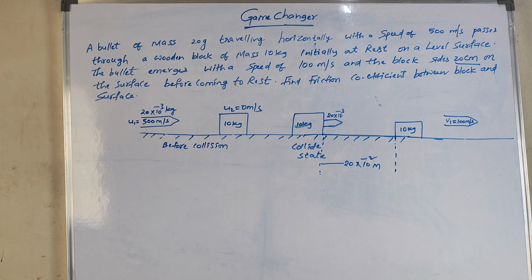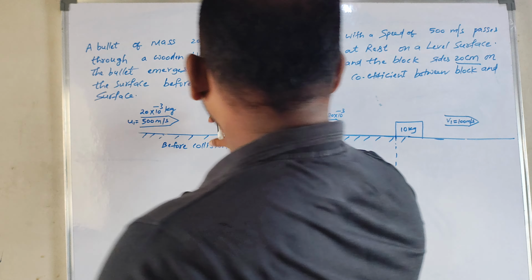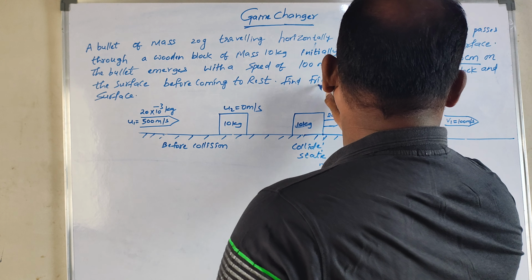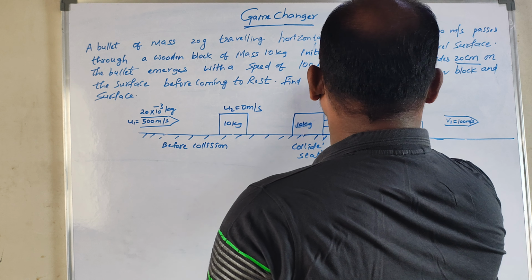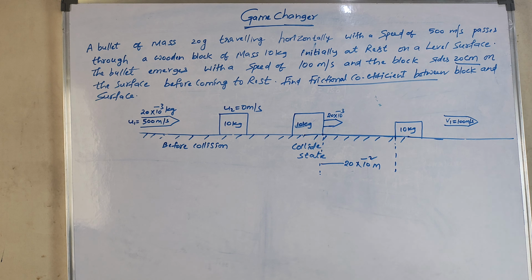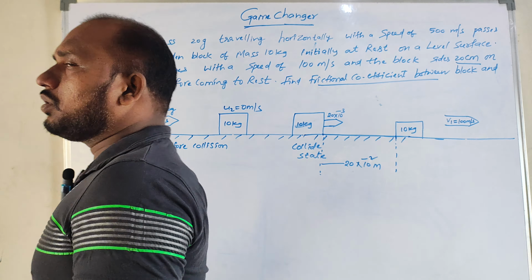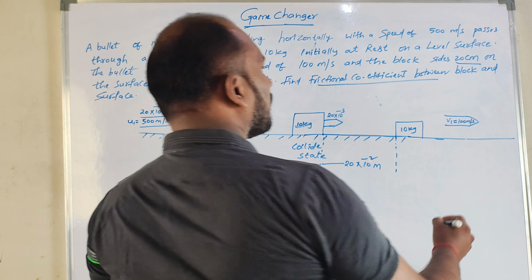So now what do they want? Before the block comes to rest on the surface, find the friction coefficient between the block and the surface. I want to find out the mu value. That is the goal of this entire task.